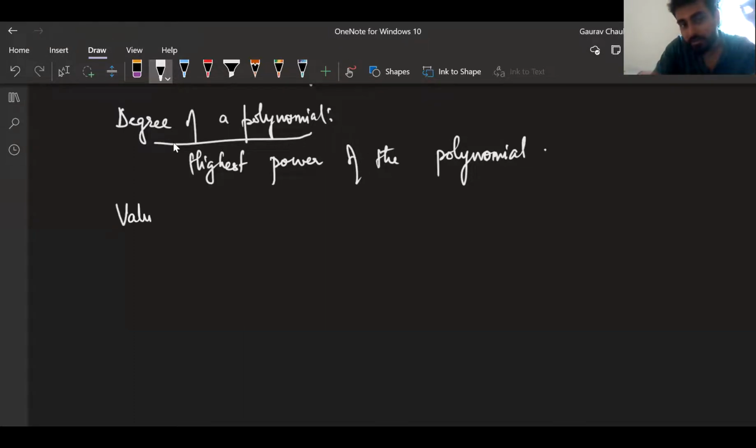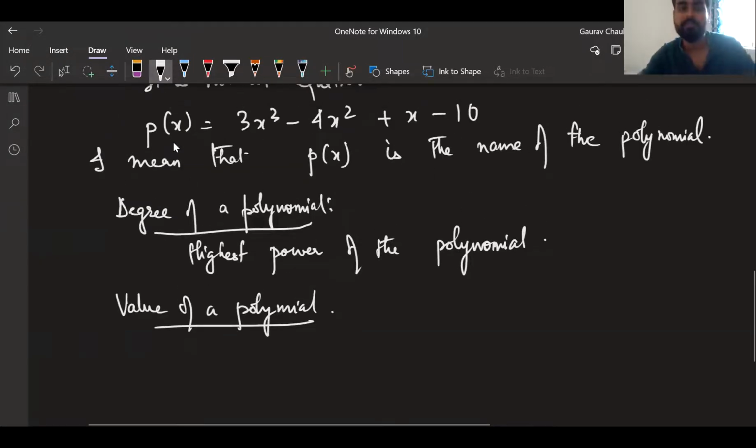So before that, we should know the value of a polynomial. So for example, let's take this P of x only.